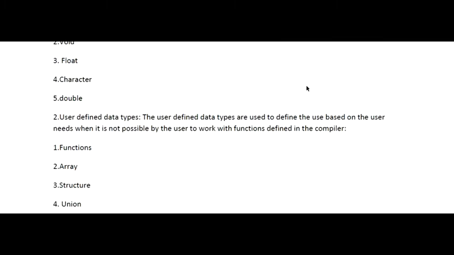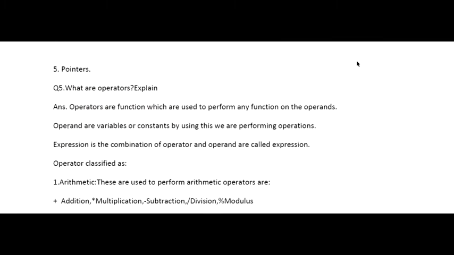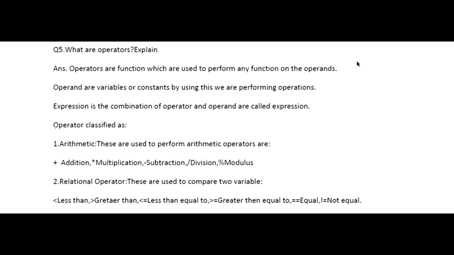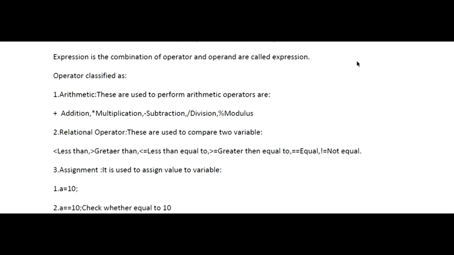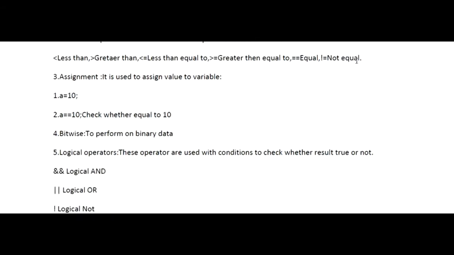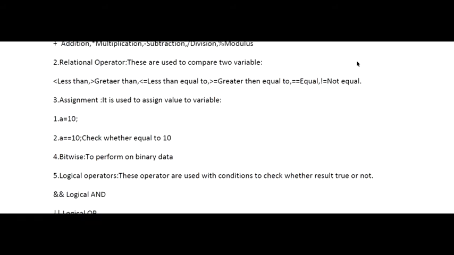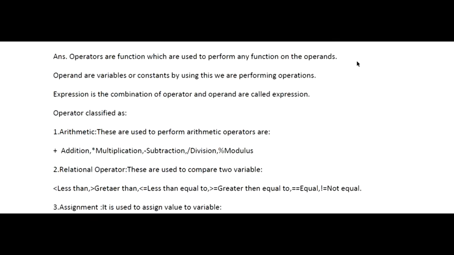Then comes the question on kinds of operators. What do we mean by operator? You could be asked about the different kinds of operators, or a specific type of operator available in C language. Operators are basically used to perform functions, and they are used with the help of operands. The things that we perform operations on with the operators are known as operands. So these are the two definitions. First you need to define what operators are, then what operands are.